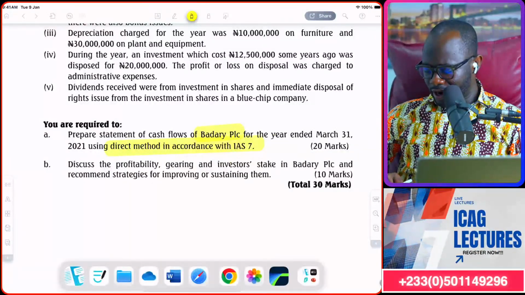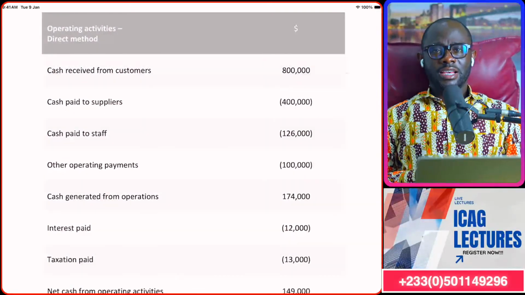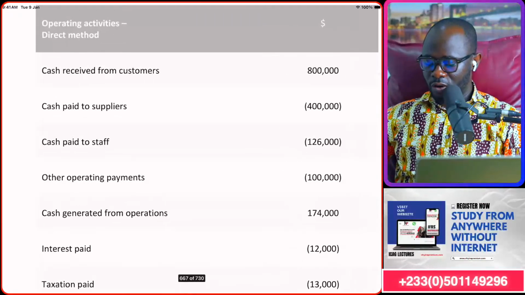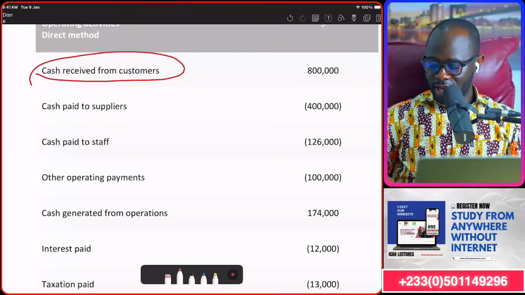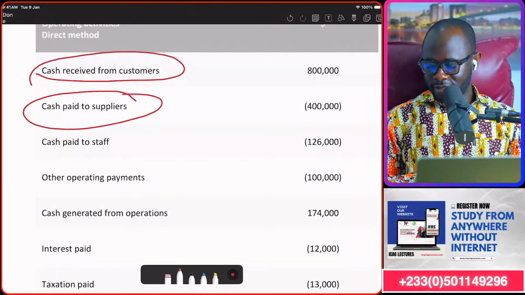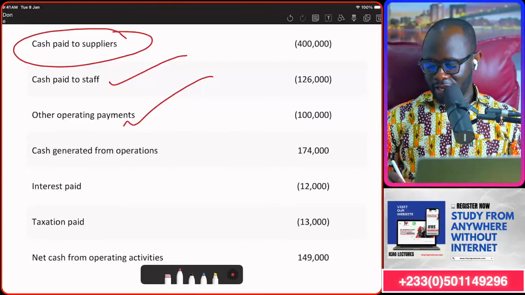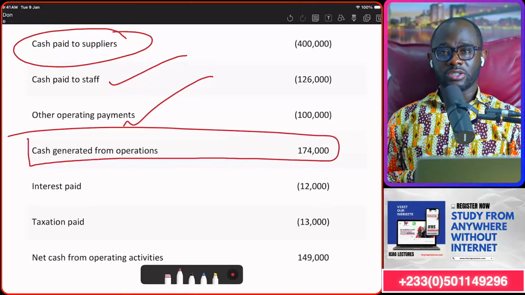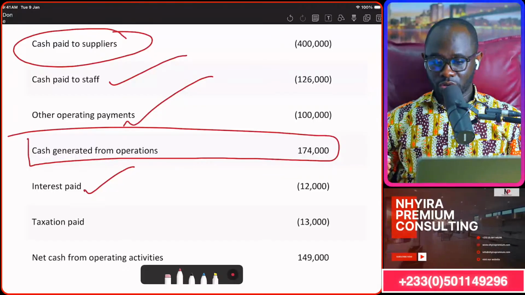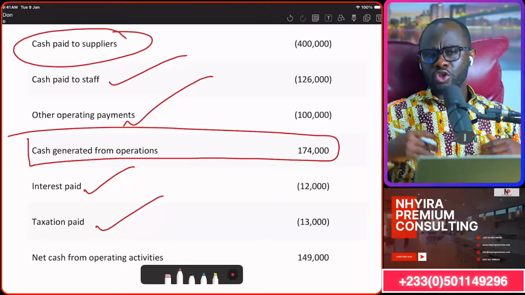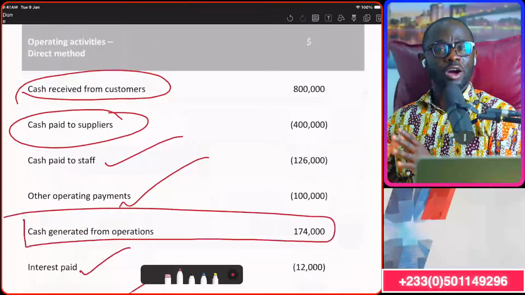Now, in the direct method of preparation of the cash flow statement, as I mentioned earlier, you are going to be bringing up issues such as the cash you've received from your customers, the cash you've paid to your suppliers, cash you've paid to employees, and other operating expenses that you've paid, and that will give you the cash generated from operations. After that, you can bring in the interest that you have paid, and also bring in the tax that you have paid. So in the direct method for the preparation of the cash flow statement, this is how we're going to be working.